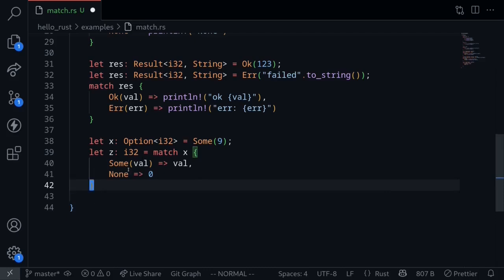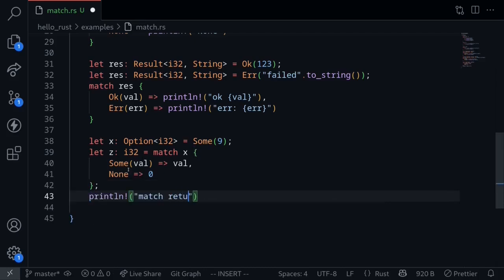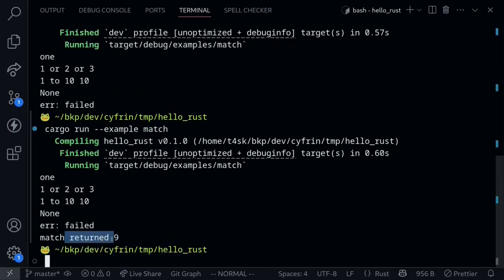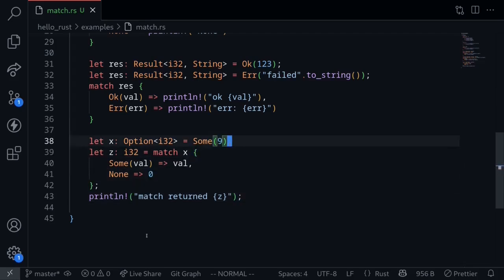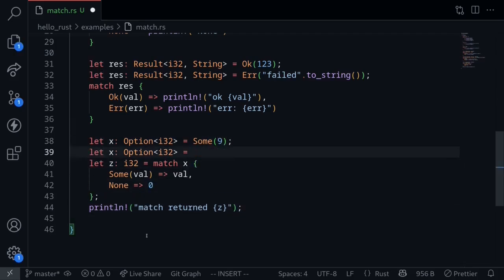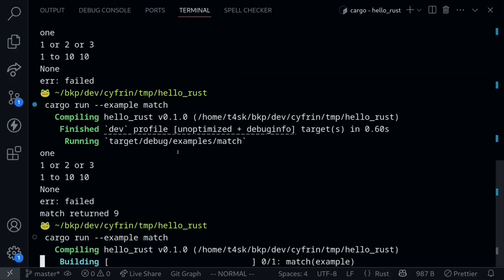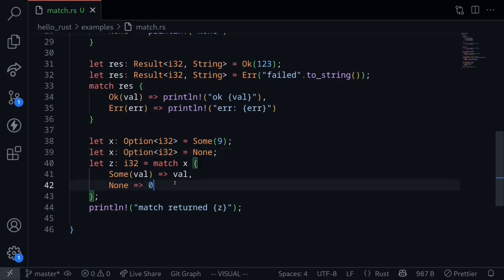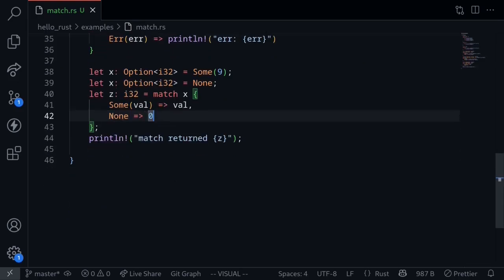Let's return a 0. And then let's print this result out. println match returned z. Execute the code and we get match returned the number 9. How about if the option is a None? So we'll reassign this variable x to the value None and then execute the code. And this time we get match returned 0. So the part of the code that was executed this time was it matched this part of the code, None. So it returned a 0. So this is an example of using the match statement to return a value.